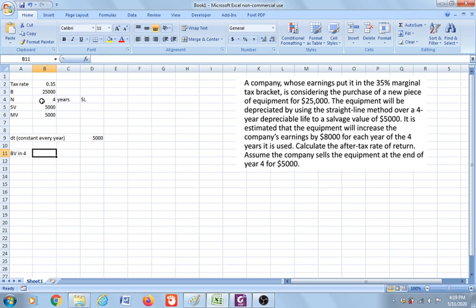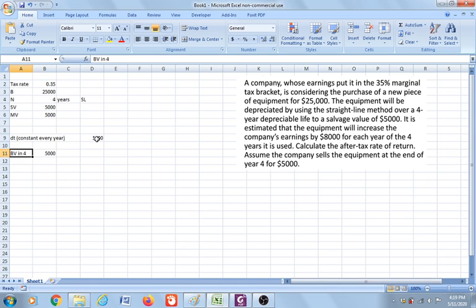Because we are using the straight line method, the book value in year 4 will be the basis minus 4 times dt. So that is the book value of the equipment at the end of its depreciation period.